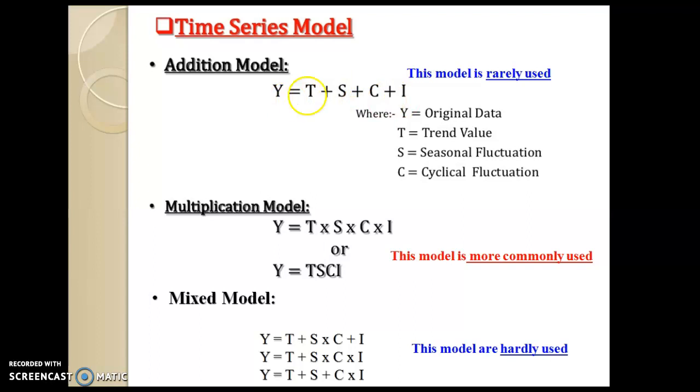The model can be expressed as Y = T + S + C + I. What is Y? Y is the original data or the original value of the variable, and T, S, C and I are the four important components.